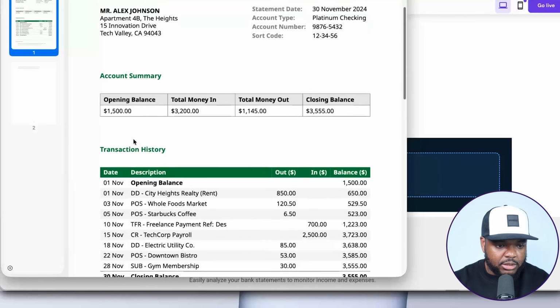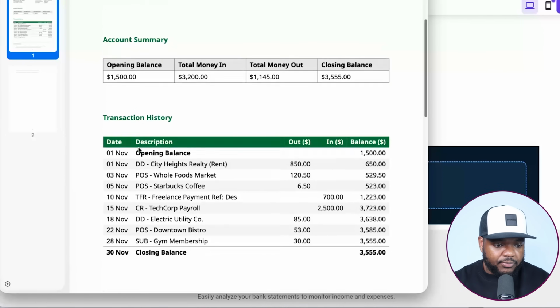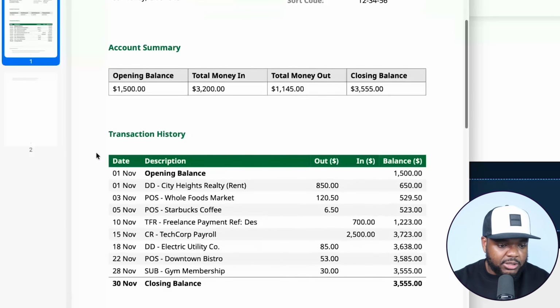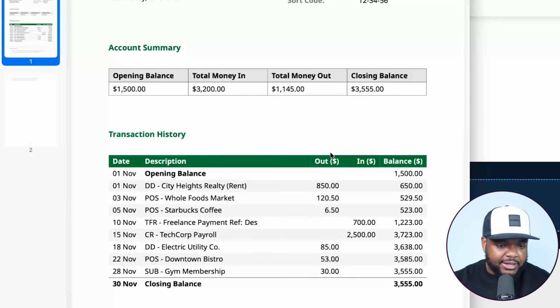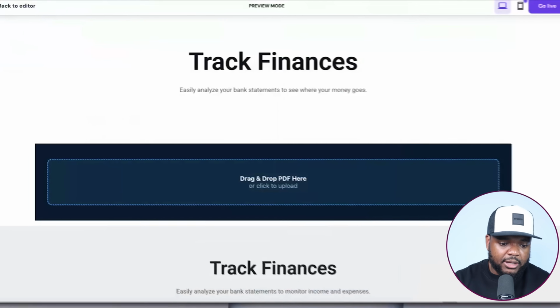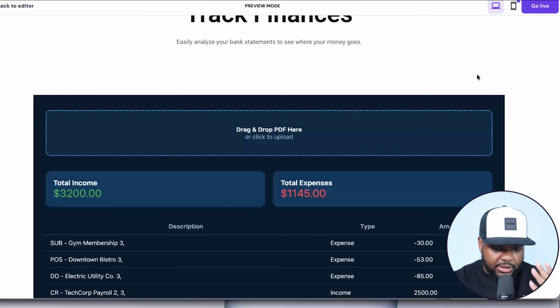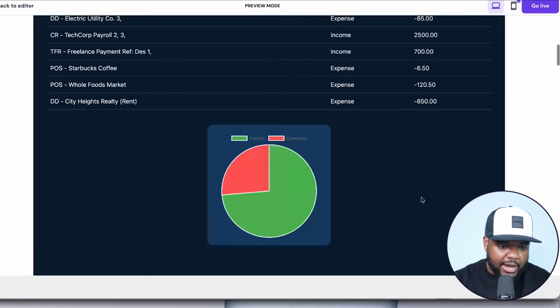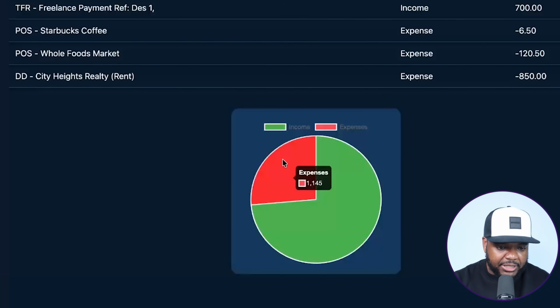And what I'm going to be doing is using this example statement. It's not real, guys. As you can see, nothing here about this is real, but I just want to see if it's able to look at the transaction history and clearly identify the incomings and outgoings and give me accurate information. So I'm just going to drag it in here just like this. Okay, literally just like that, it was able to come back with a complete breakdown of all of the different transactions, the type of transaction, as well as the amount. And it's also come back with this pie chart as well.